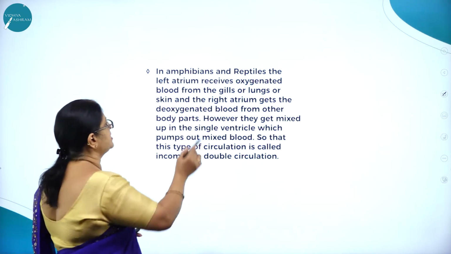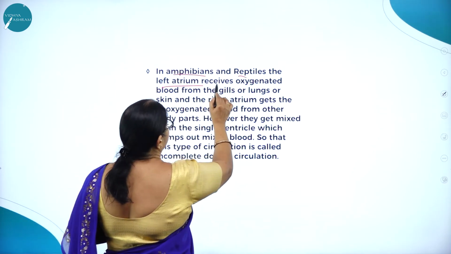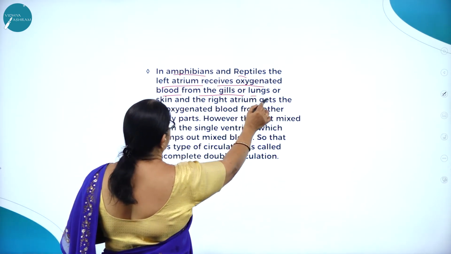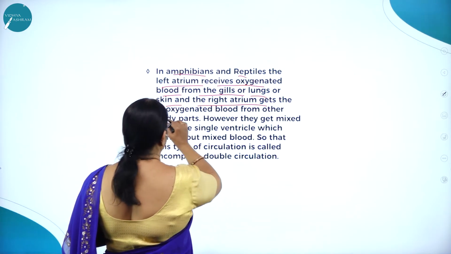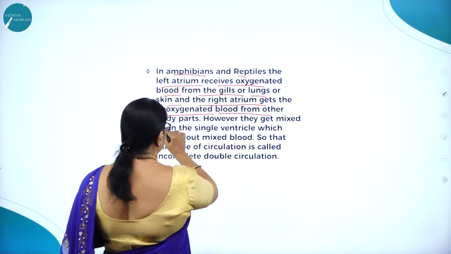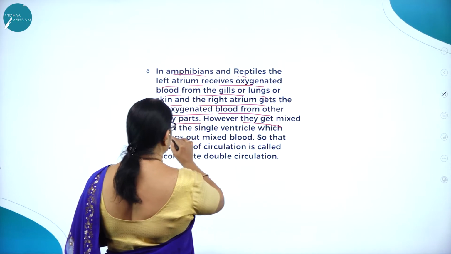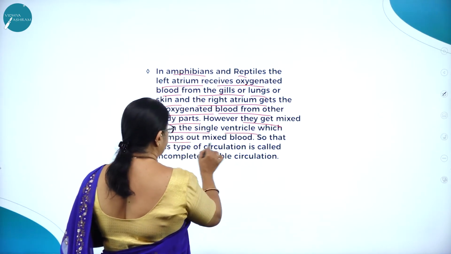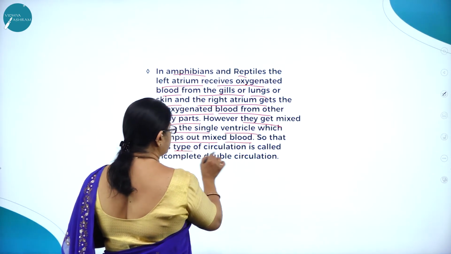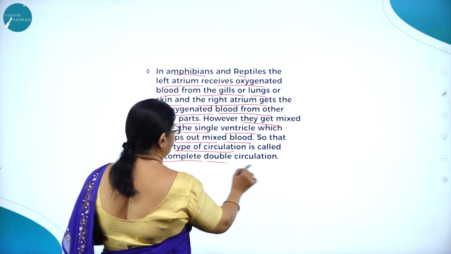Then in amphibians and reptiles, the left atrium receives oxygenated blood from the gills or lungs or skin, and the right atrium gets the deoxygenated blood from the other body parts. However, they get mixed up in the single ventricle, which pumps out mixed blood. So this type of circulation is called incomplete double circulation.